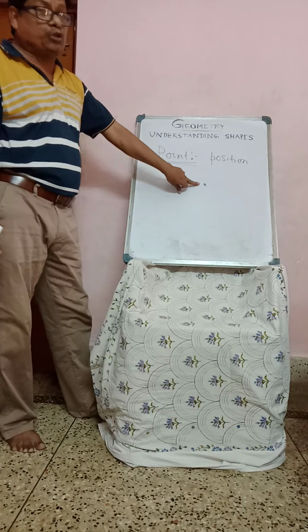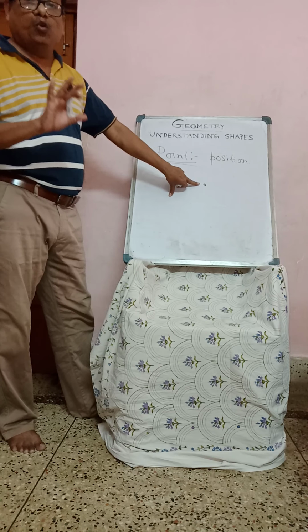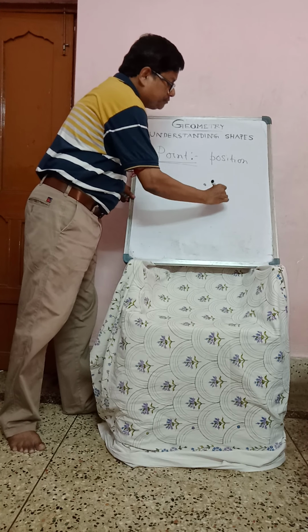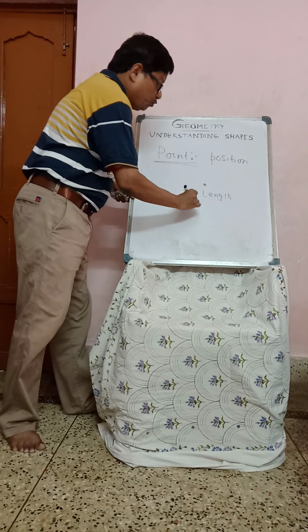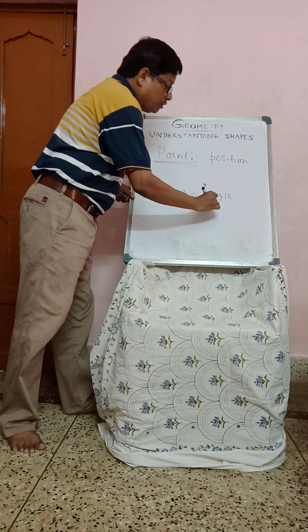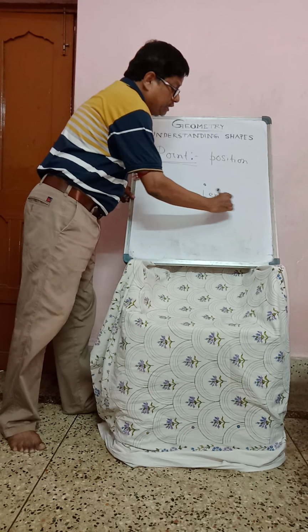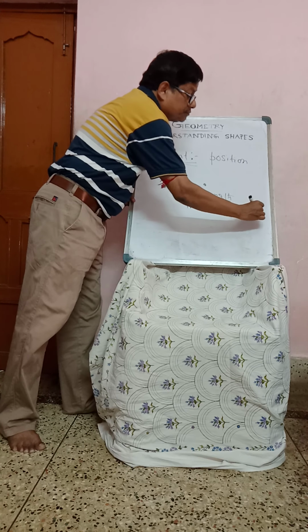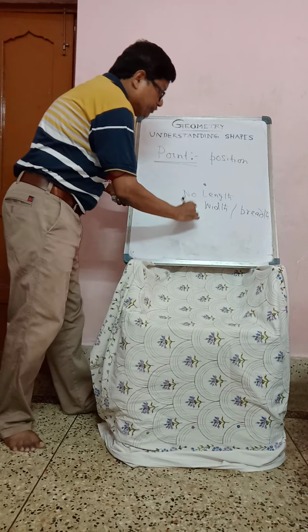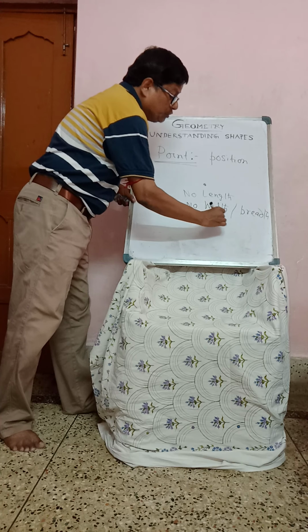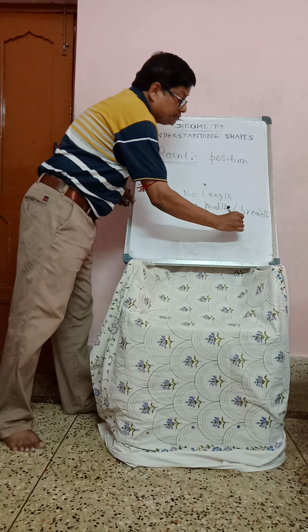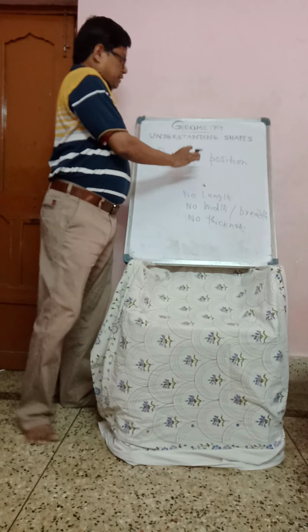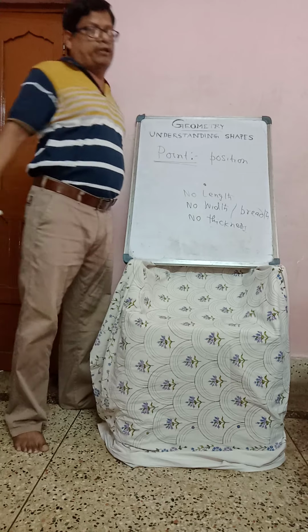This is the position of a point. It has no length, no breadth or width, no thickness. Only it has position.